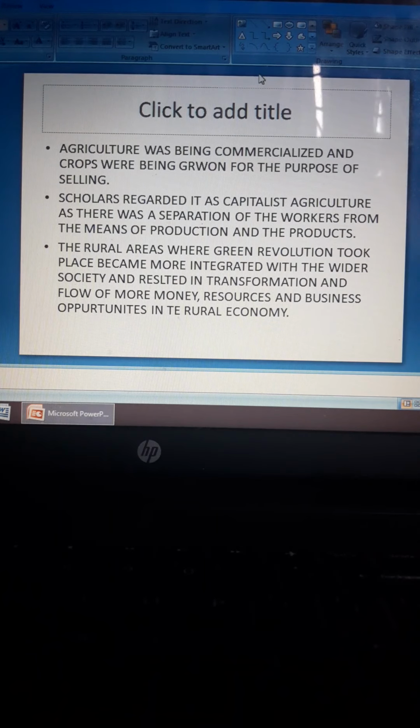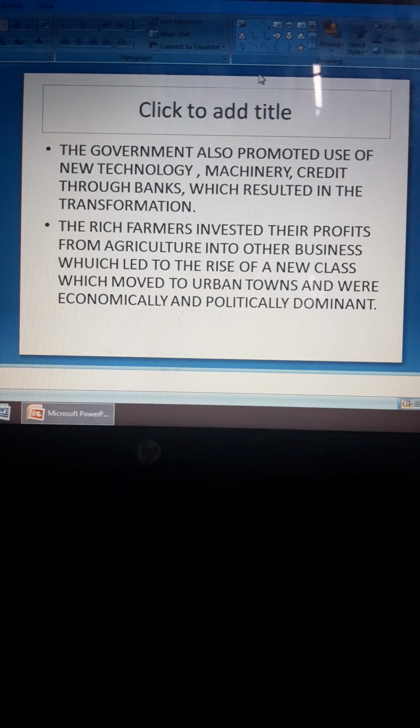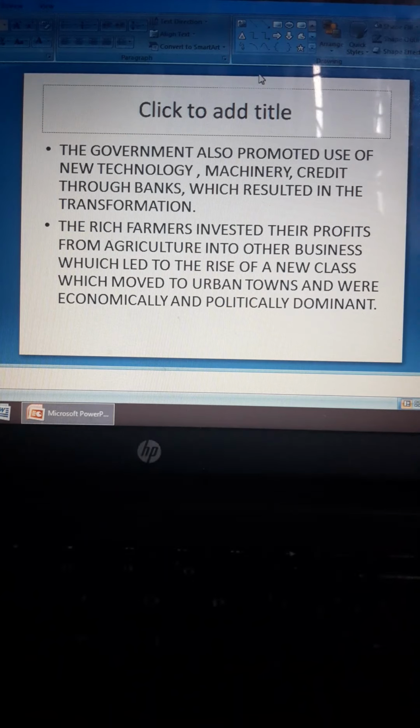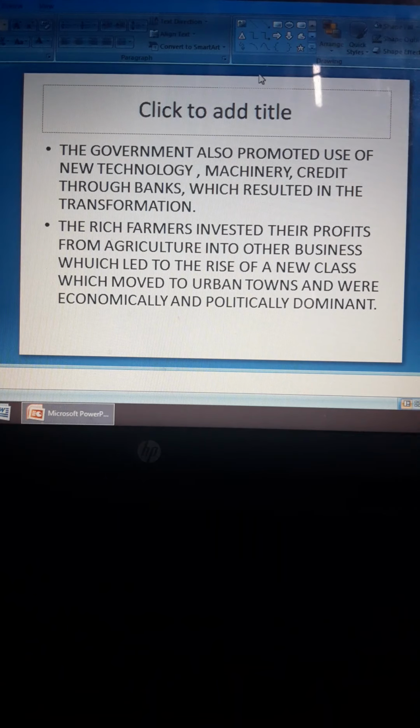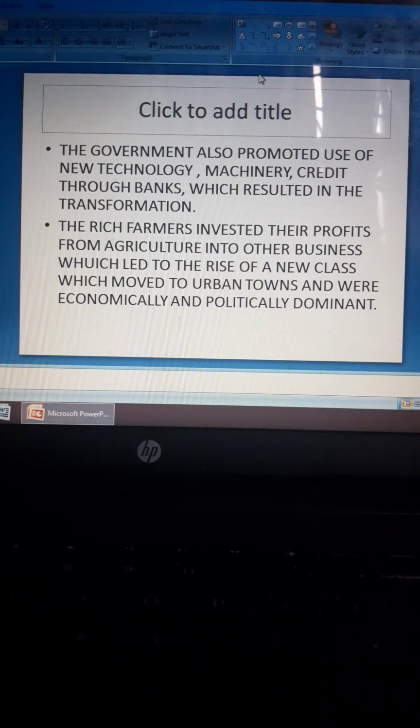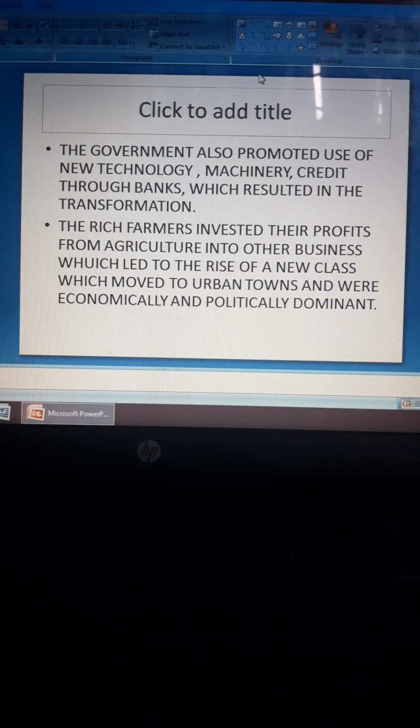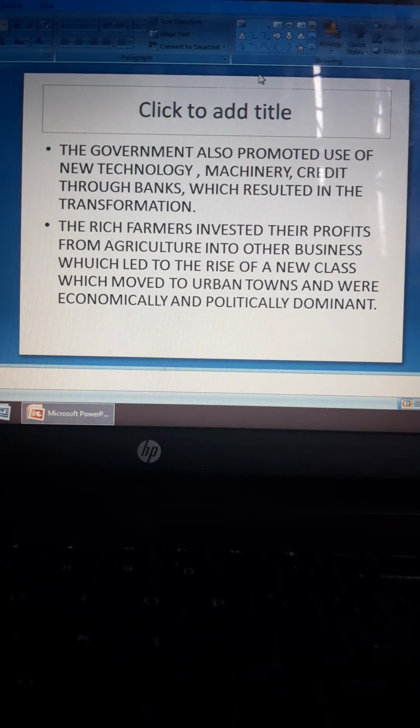So these areas became more in touch with the wider society, and more opportunities and resources came in. The government also promoted the use of new technology, machinery, and credit through banks, which resulted in transformation. So the government also played an important role. They brought technologies, gave loans to the farmers, and brought machineries, which brought about a lot of changes in the rural society.